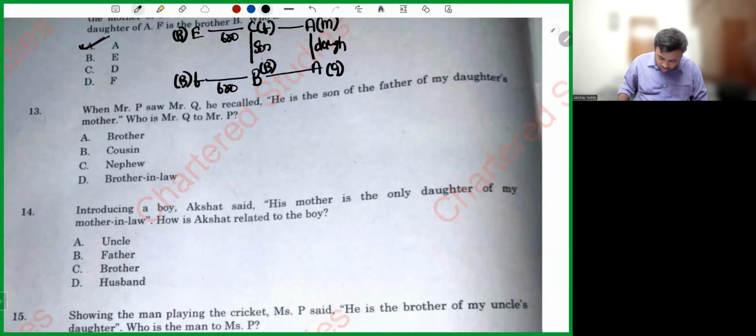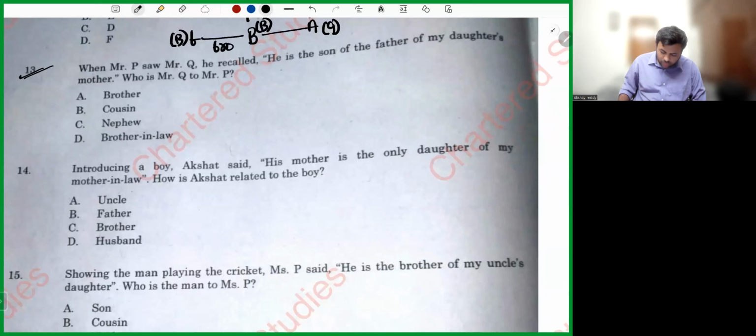Mr. P saw Mr. Q. He recalled, he is the son of the father of my daughter's mother. You remember what I said? Whenever such types of questions are given, you are supposed to read them from the back.